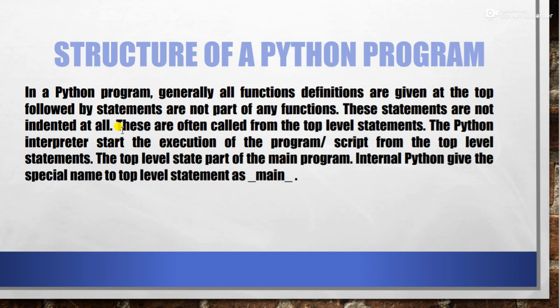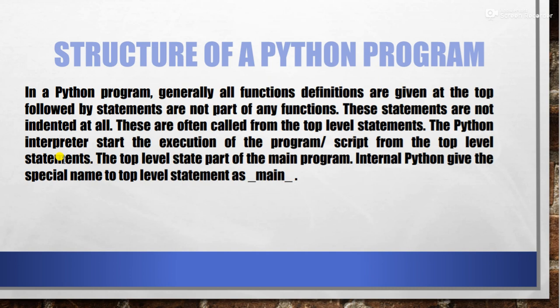Okay, whatever you are writing outside functions is considered top level statements, because you are not making any block in that case. These are often called the top level statements. So the Python interpreter starts the execution of the program or script from the top level statements. Now what you have to understand is that you have written your functions on the top, but Python will still not start from the function part.